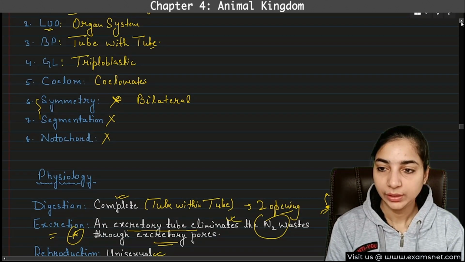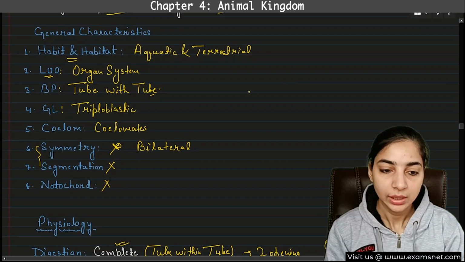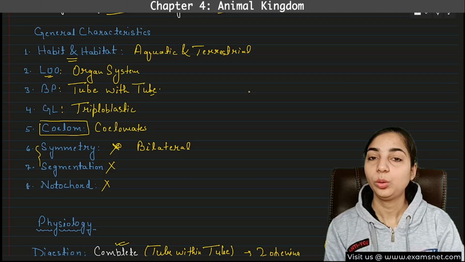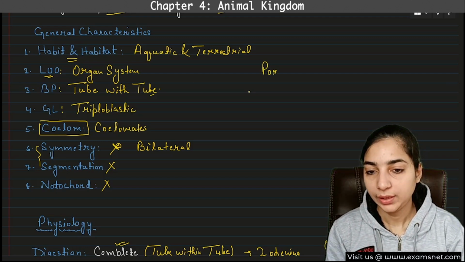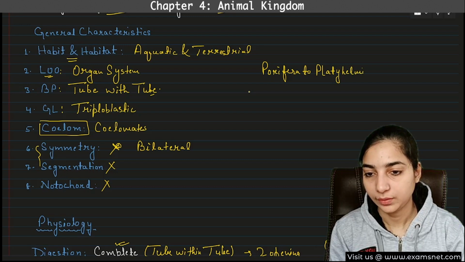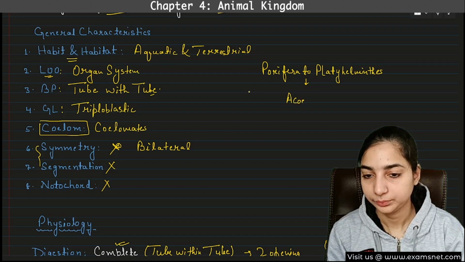When I was writing the general characteristics of the Aschelminthes, in the fifth point, coelom, we know that from Porifera to platyhelminths, no coelom is present, right? So these are acoelomate.